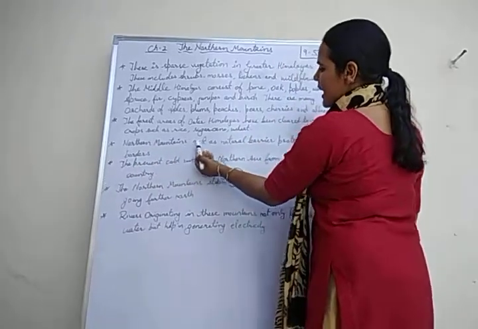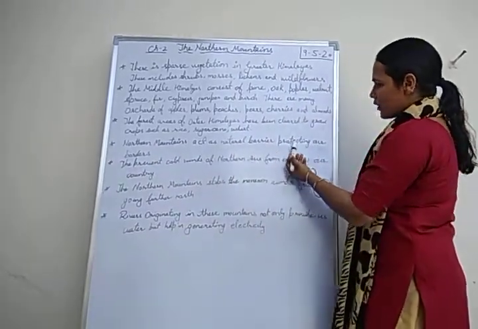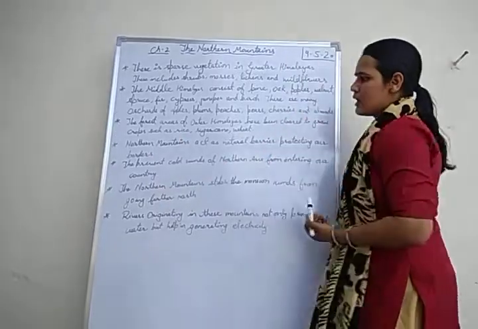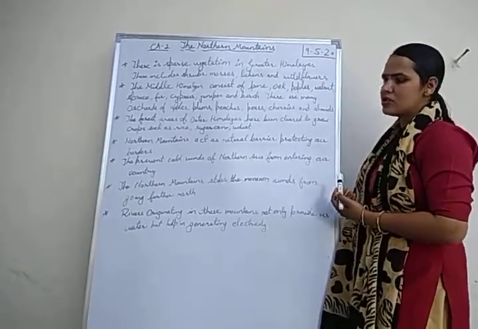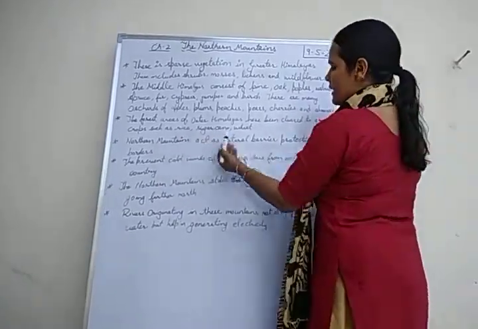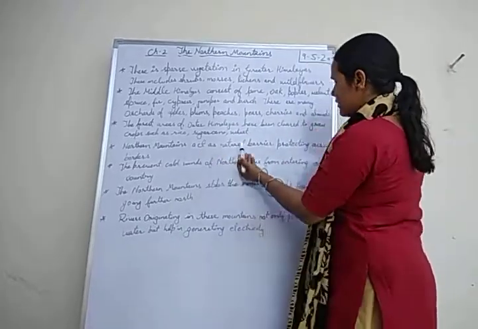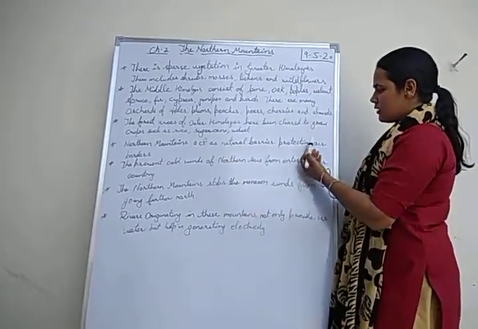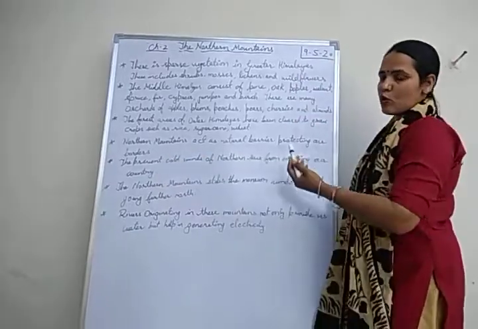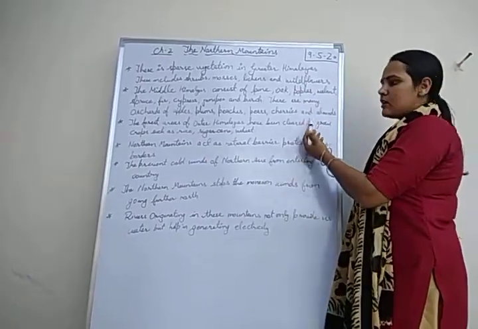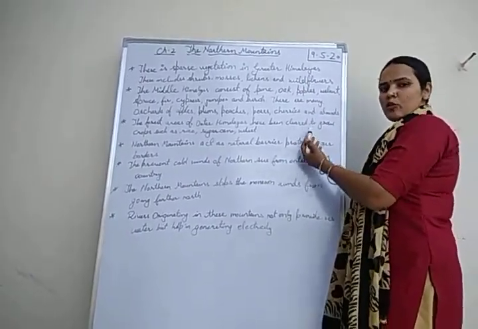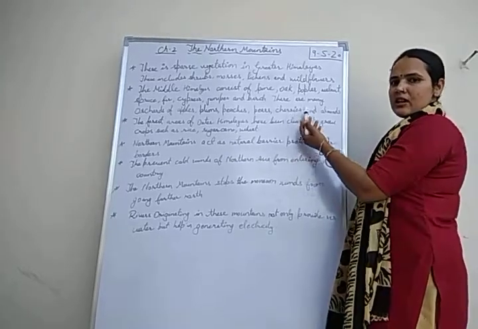Northern mountains act as a natural barrier protecting our borders. As you know, the Greater range, the highest range of the Himalayas, acts as a barrier which protects our country from neighboring countries and separates our country from other countries like China, Nepal and Bhutan.